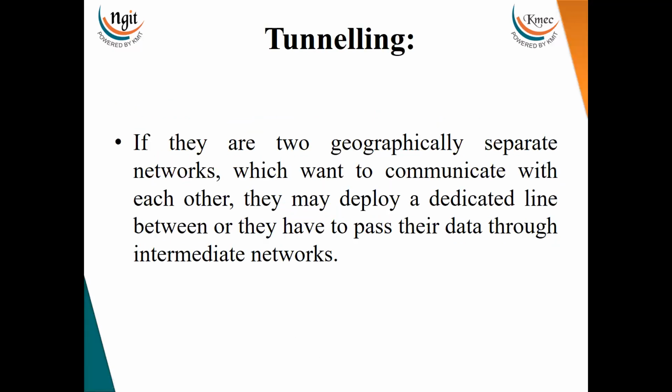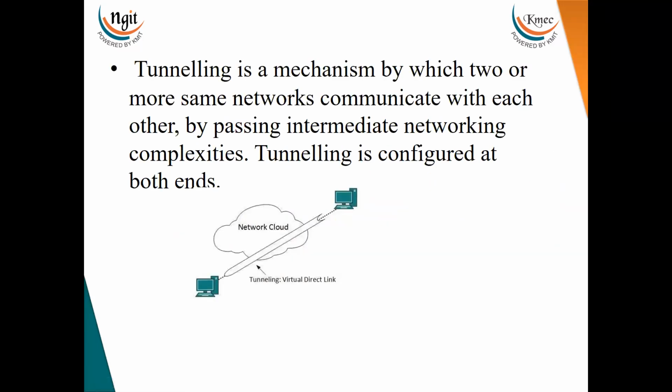What is meant by a tunnel? If there are two geographically separated networks which want to communicate with each other, they may deploy a dedicated line to pass the data through the intermediate networks. This is called tunneling. It is a mechanism by which two or more same networks can communicate with each other by passing through the intermediate network. Tunneling is configured at both ends, and we have a virtual direct link.